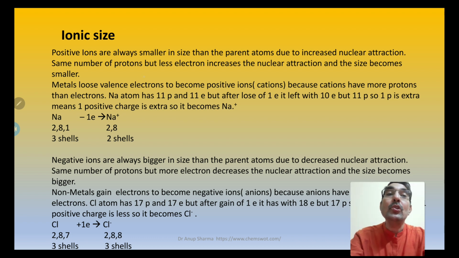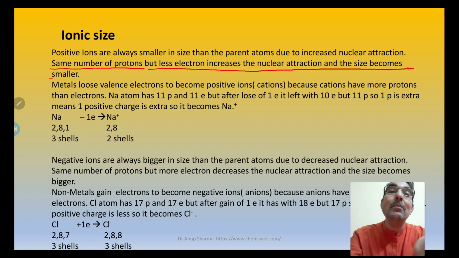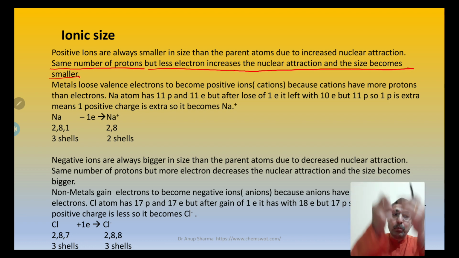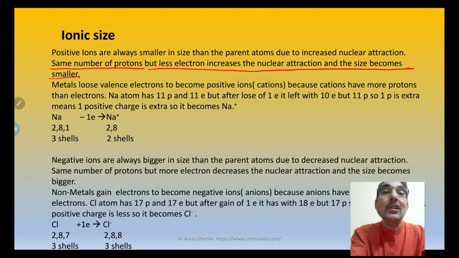What is the reason for that? Same number of protons but fewer electrons increases the nuclear attraction and the size becomes smaller. That means the outer electrons are pulled close to the nucleus, so the size is getting smaller. Metals lose valence electrons to become positive ions.